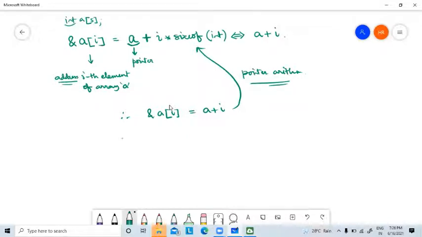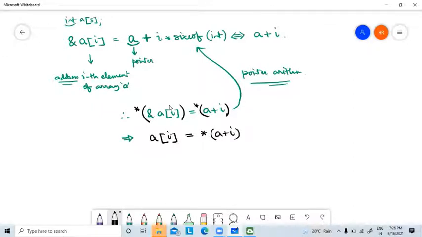Now, if I take star on both sides, what will happen? First I have taken the reference, then the dereference, like log and anti-log. So ultimately we will get A[i]. It means A[i] is equivalent to *(A + i).